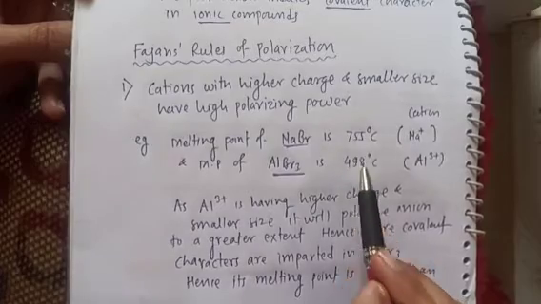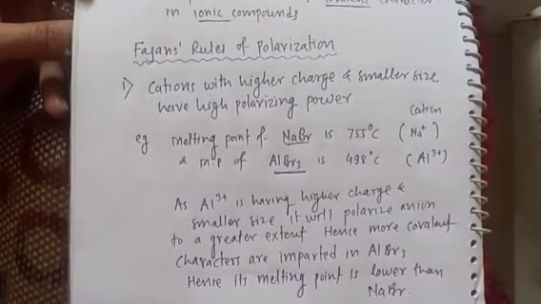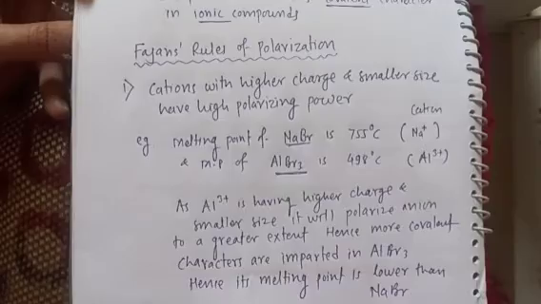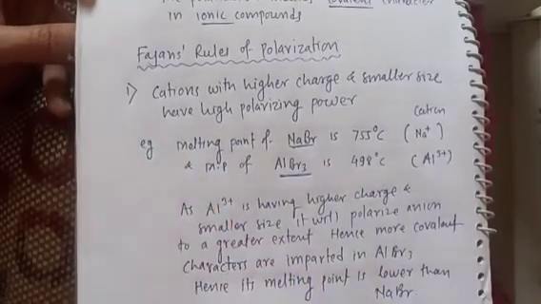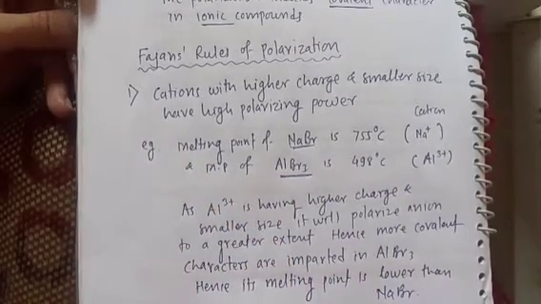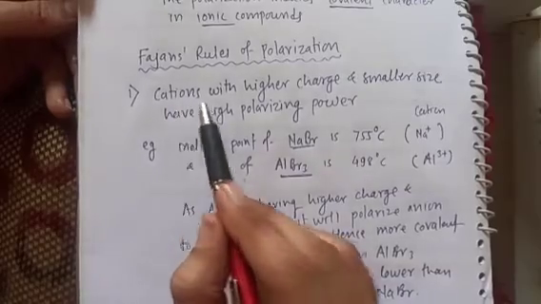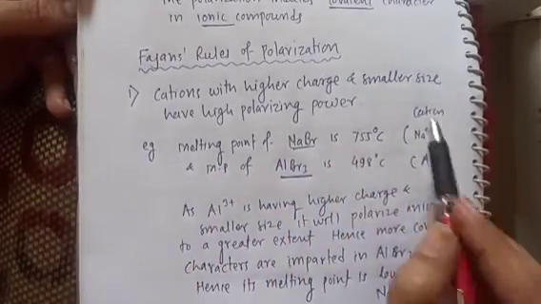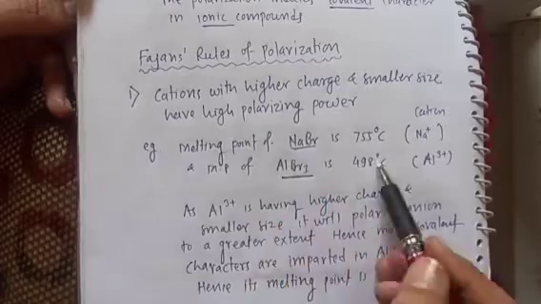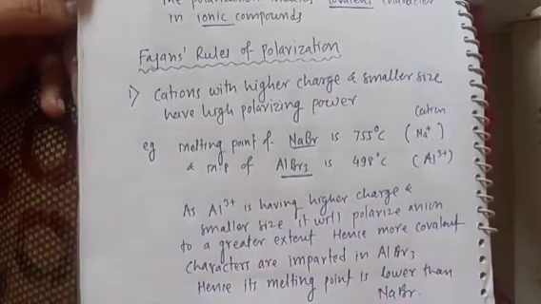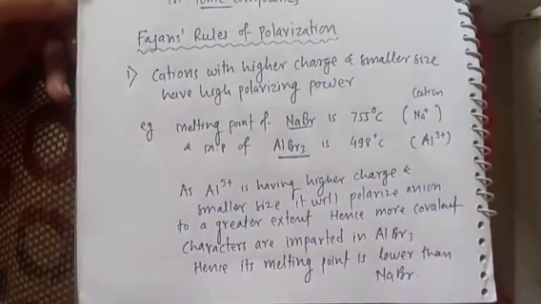So this big difference between the melting points is due to polarization. So this is the first rule given by Fajan. Cations with higher charge and smaller size have high polarizing power. They will polarize the anion to a greater extent.